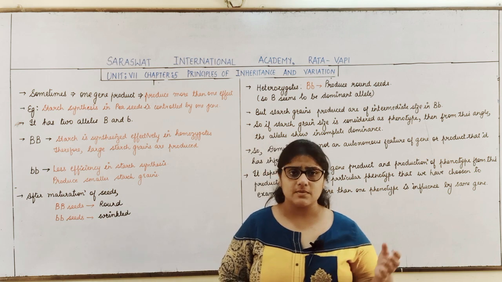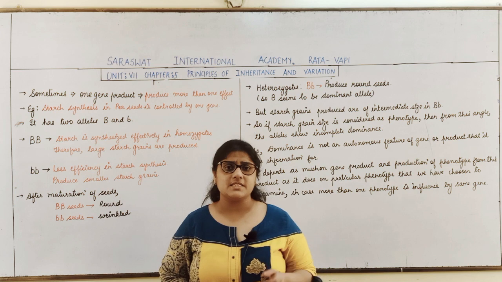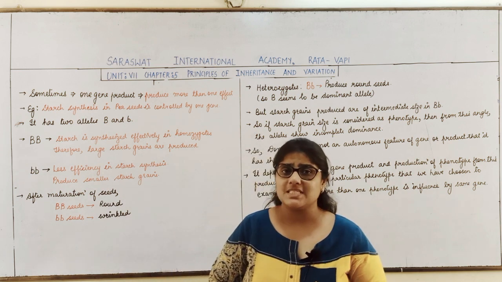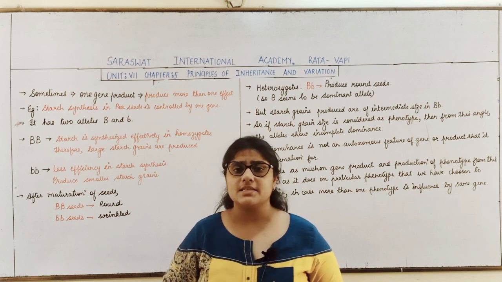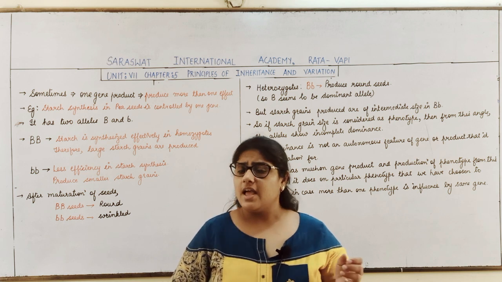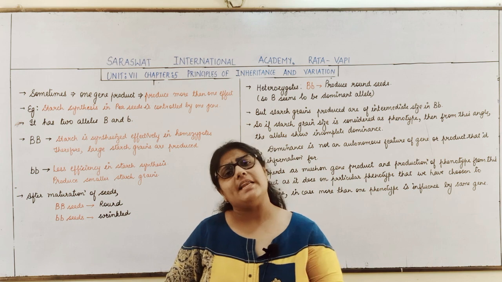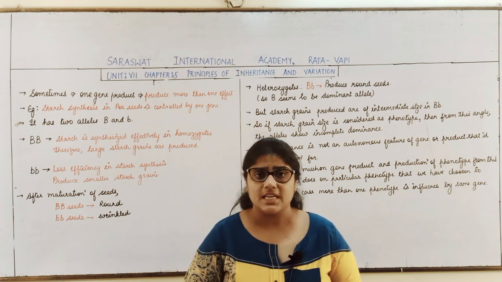The one which expresses is the dominant allele, and the one which does not express is called the recessive allele. In incomplete dominance we have seen that in heterozygous condition none of the parental characters is observed, but an intermediate condition is seen. And in codominant condition both the alleles express their character. These were the 3 possibilities we have seen.